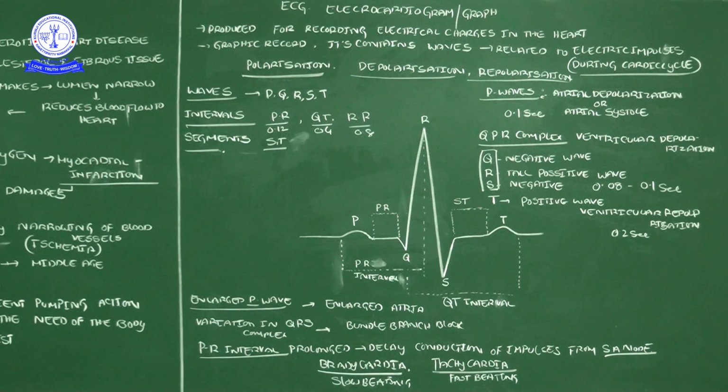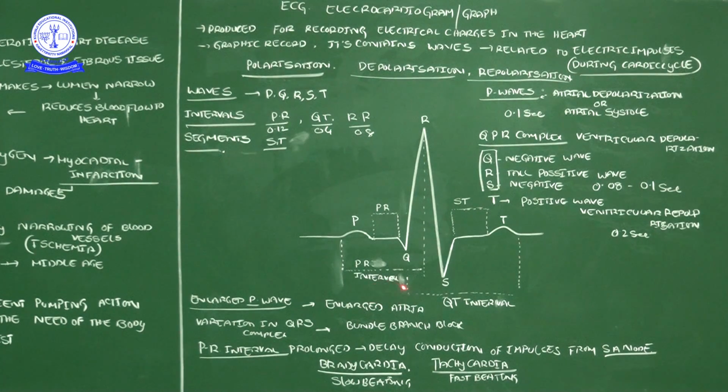So sir, why are you talking about these waves? What is the link between these waves and heart functioning? These waves indicate the heart function of the cardiac cycle. How? See, here first there are the waves P, Q, R, S, T, and then there are intervals. Intervals mean a gap between two important waves.